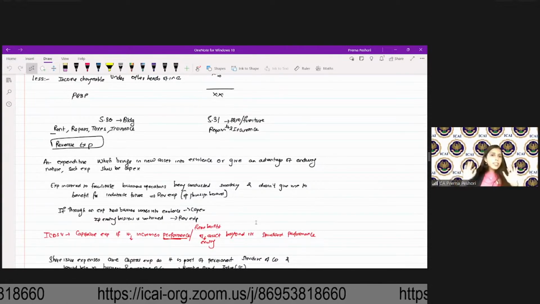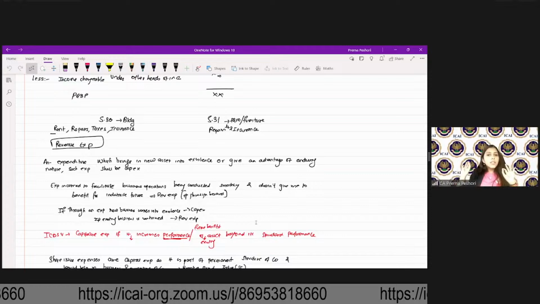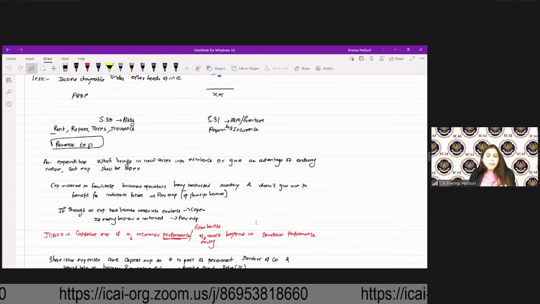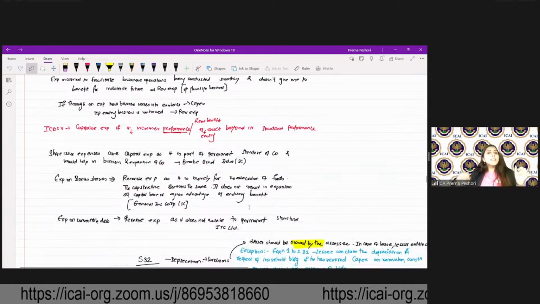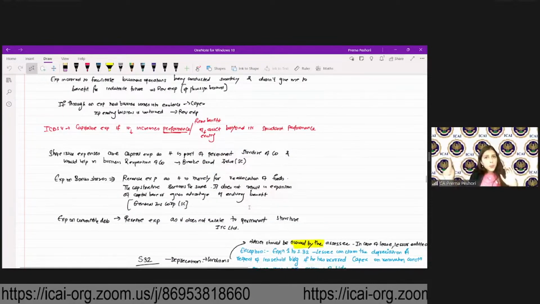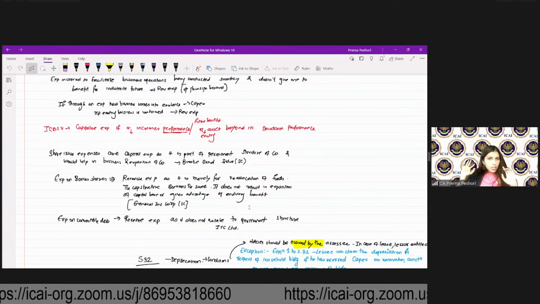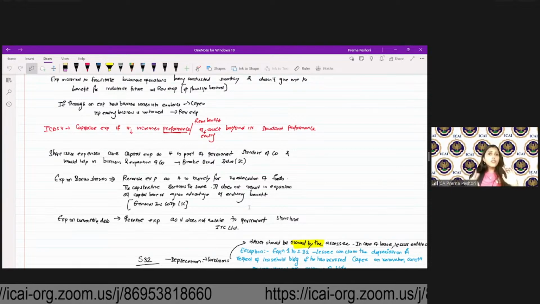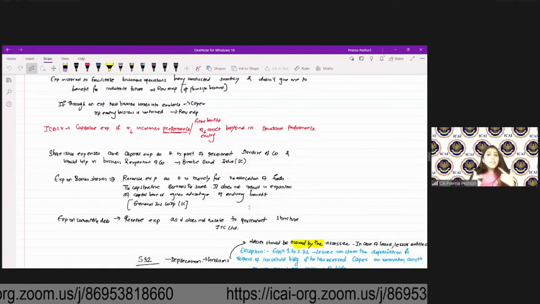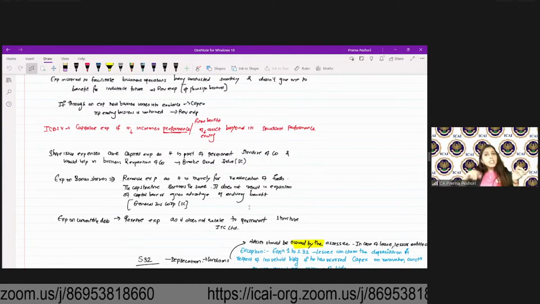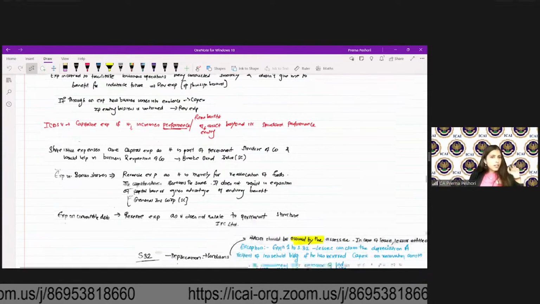Even ICDS 5 says the same: capitalize expense if it increases the performance or future benefit of the asset beyond its standard performance. Share issue expenses are capital expense as it is part of the permanent structure of the company. Expenses on bonus shares, it is a revenue expense, it's not capital expense because this is merely a reallocation of funds. Expenditure on convertible debt, again, revenue expense.